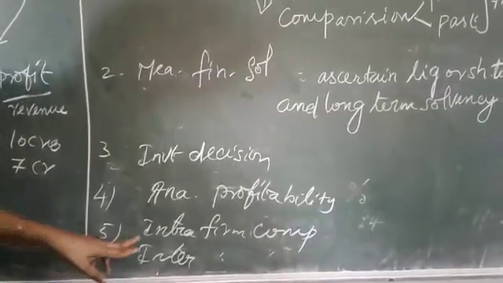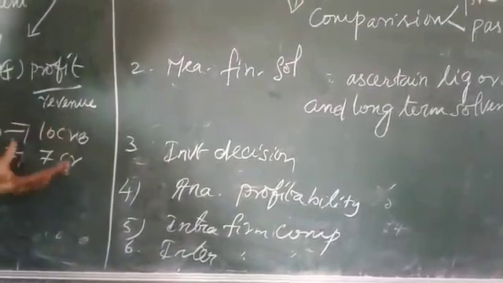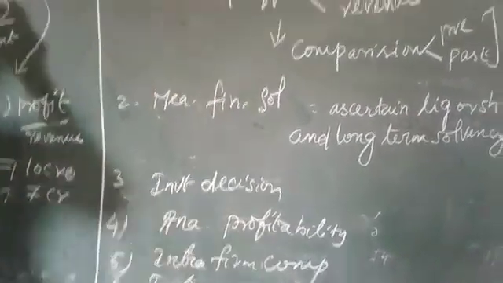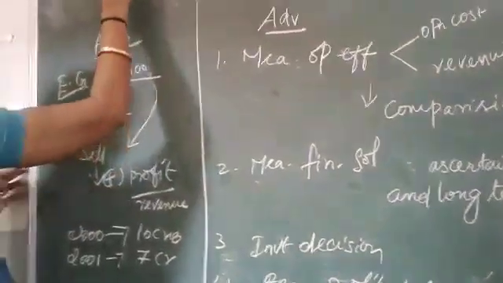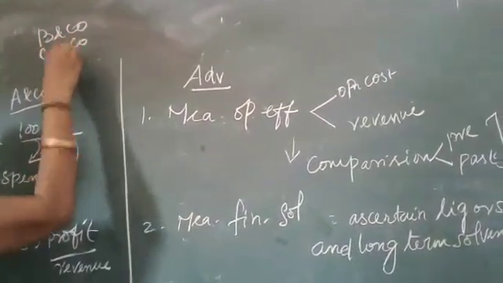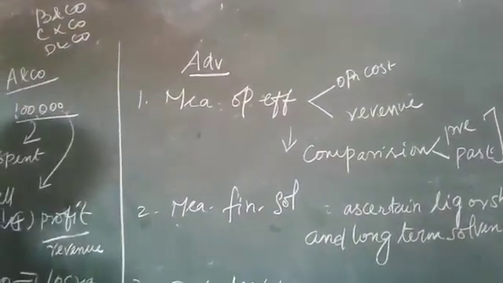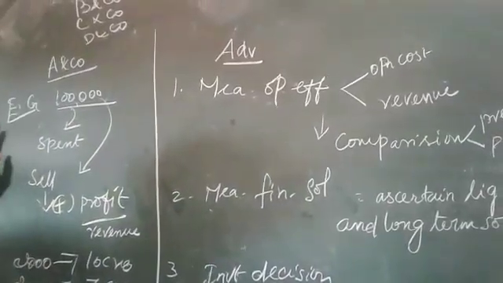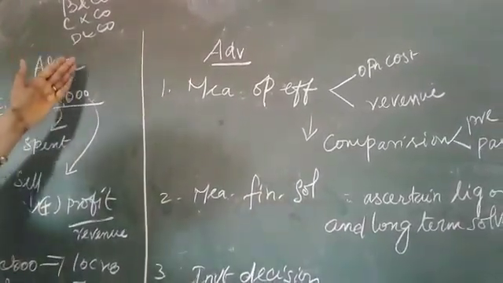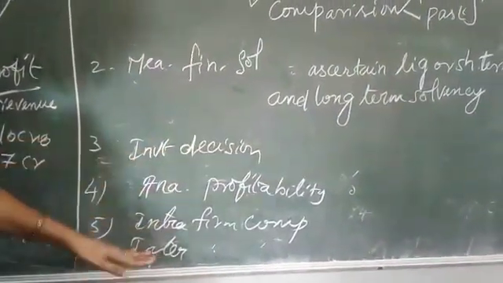Next one, intra-firm comparison. The same profit should be compared with other companies. For example, your company name may be A&M company. Another company may be B & Co, C & Co, D & Co. They are also producing the same product that we are producing. So the profit should be compared with all other companies. That is called the intra-firm comparison, within the country.